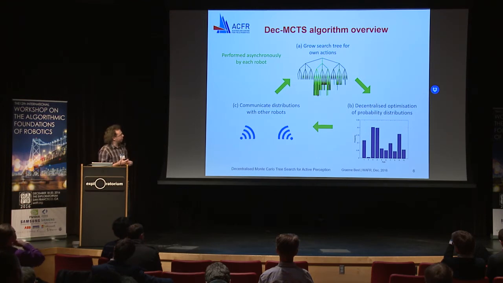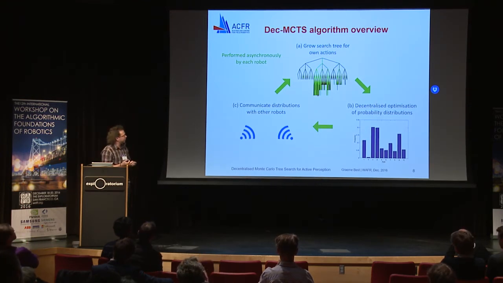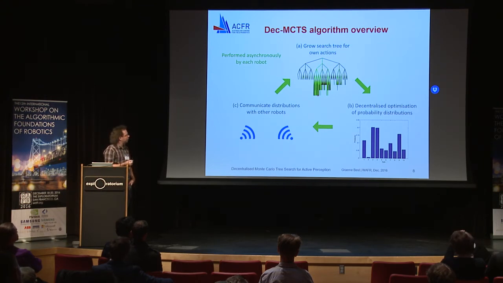Then on the right-hand side, we're going to compress this search tree using a distributed optimization process into a probability distribution over paths. And then on the left-hand side here, we're going to communicate these probability distributions between the robots. What happens after that is that this communication feeds back into the tree, and we can adapt our tree search based on this new information from the other robots.